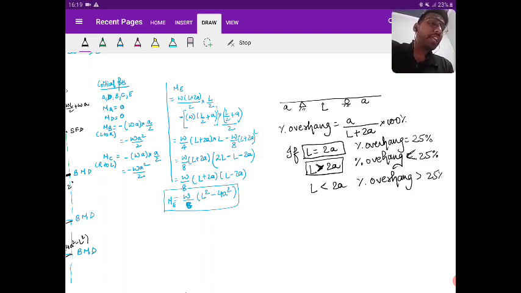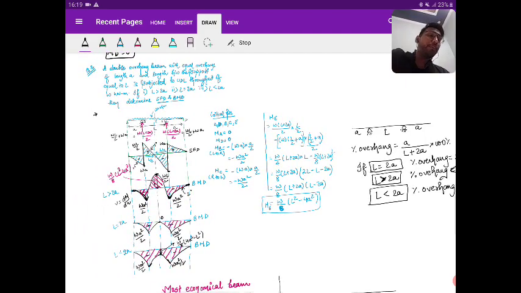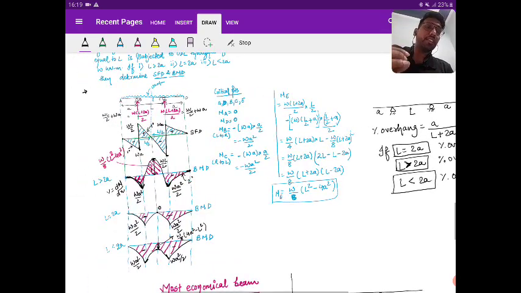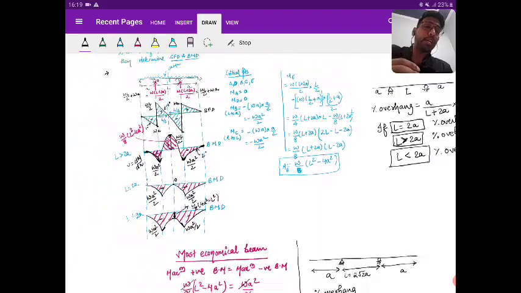So in the objective, what they ask is: if the percent overhang is 25%, what should be the shape of the bending moment diagram? If the percent overhang is less than 25%, what should be the shape of the bending moment diagram? If the percent overhang is greater than 25%, then what should be the shape of the bending moment diagram? Is it clear? So this way you can answer such types of questions. Is it clear? Yes or no? So this is the way we get the design of the economical beam, right?